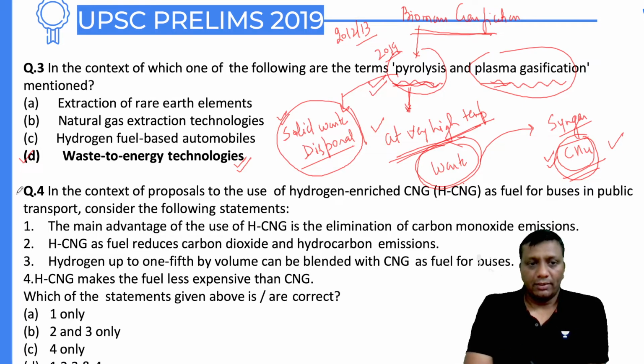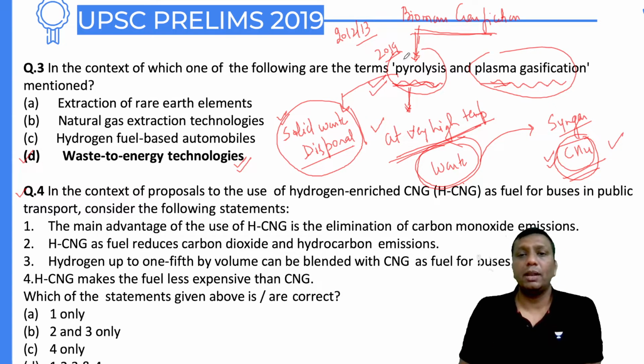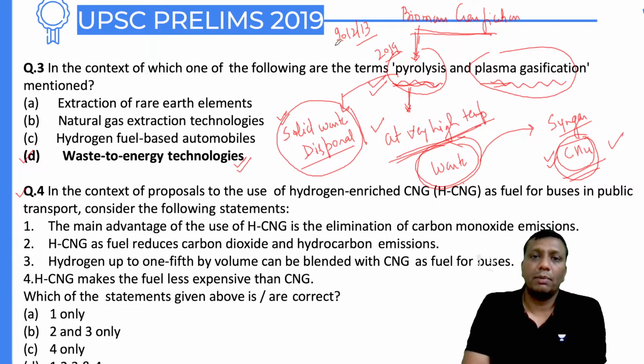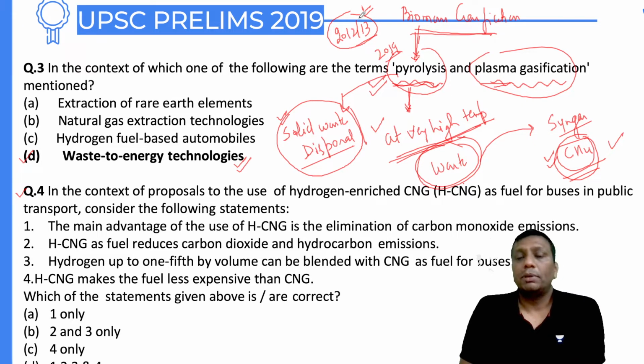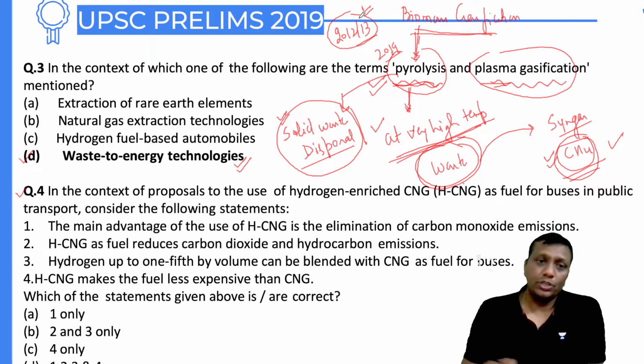Question number 4, guys. See how smartly UPSC repeated the question, but still in the market people are saying it is current affairs. I'm asking people how you can say this is current affairs. It means you people did not solve the UPSC question paper of 2012-2013. The problem with you people, guys, is that the question paper is 90% static. Out of 20 questions, only one question is current affairs based, and this is question number 4 only. Neither are the rest of the 19 questions.